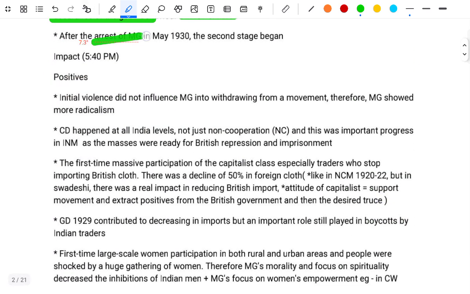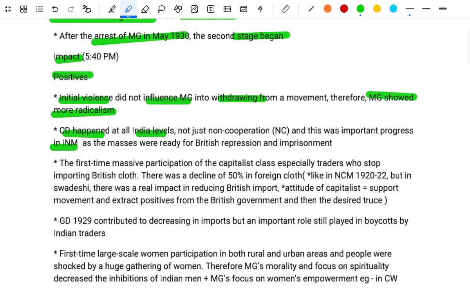After the arrest of MG in May 1930, the second stage began. The impact, the positives: the initial violence did not influence MG into withdrawing from the movement. Therefore, MG sought more radicalism. The CD happened at the all India level, not just non-cooperation, and this was important progress in the INM, as the masses were ready for British repression and imprisonment.